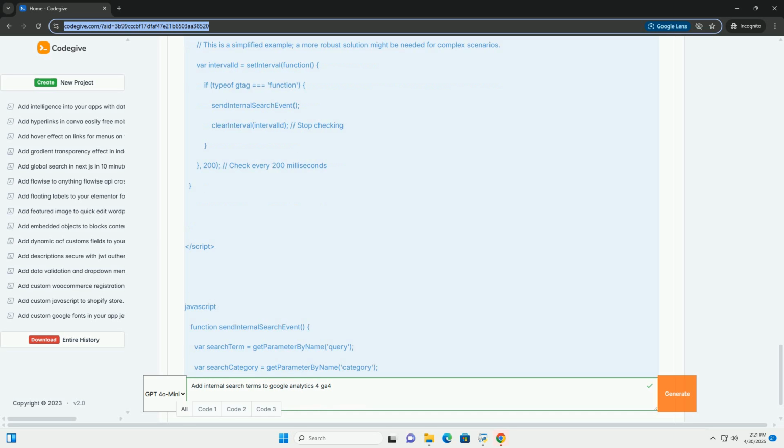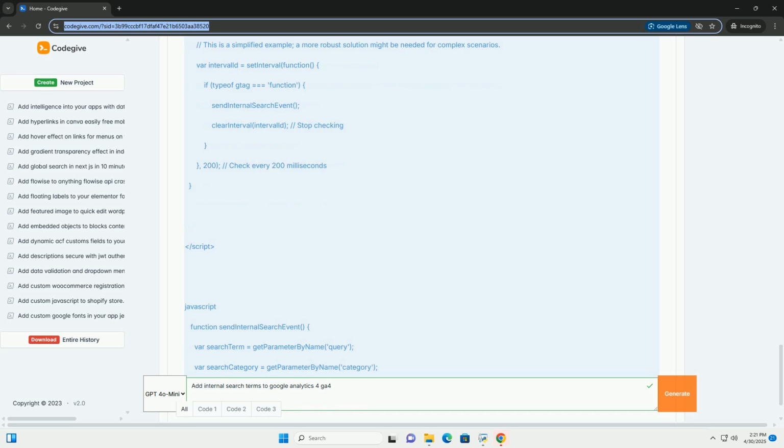It sends the internal_search event to GA4 using the gtag function. * search_term: searchTerm sends the search term as an event parameter. * search_category: searchCategory || 'n/a' sends the search category as an event parameter. If no category is found, it defaults to 'n/a'.